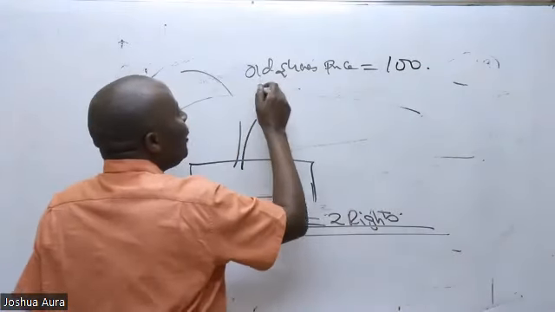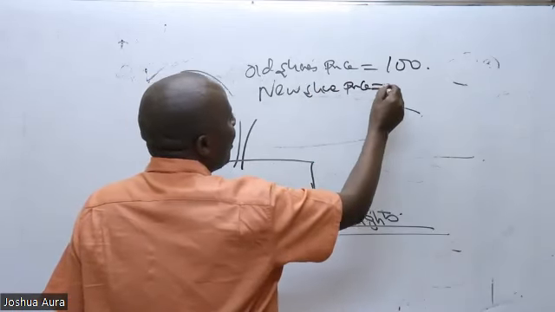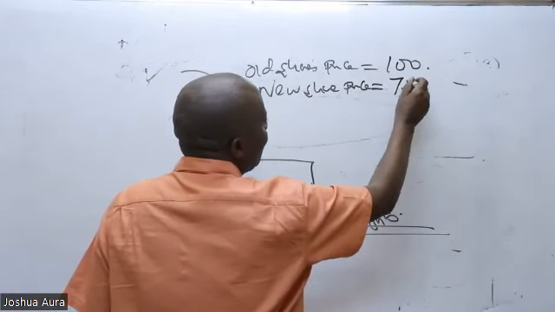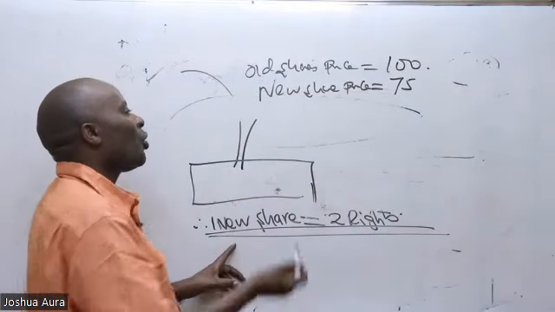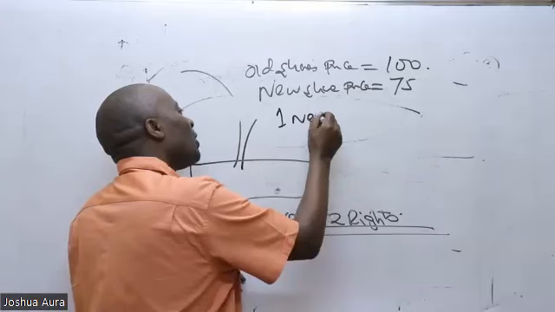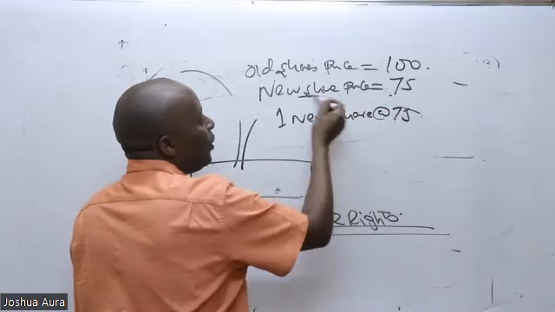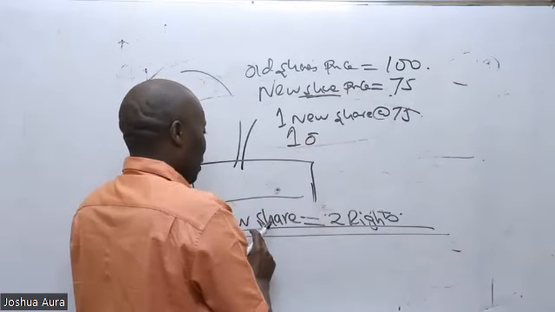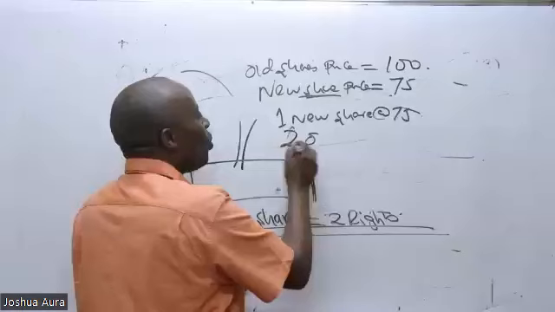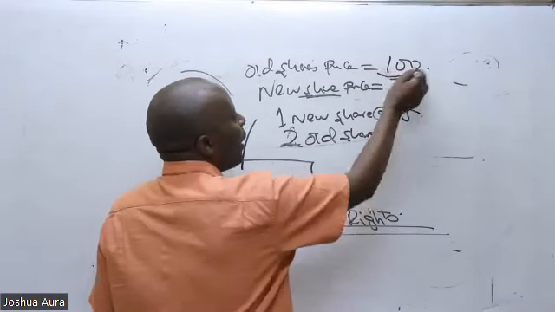And then we have the new share price. You guys gave me a figure of 75. You've just told me that one new share is at 75, and then we have two old shares, each at 100.